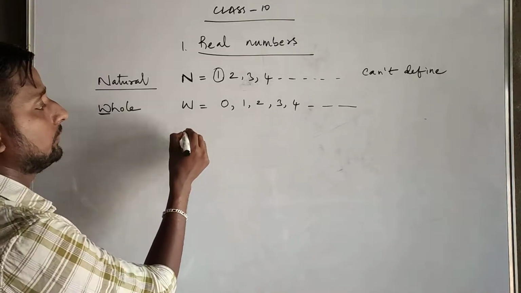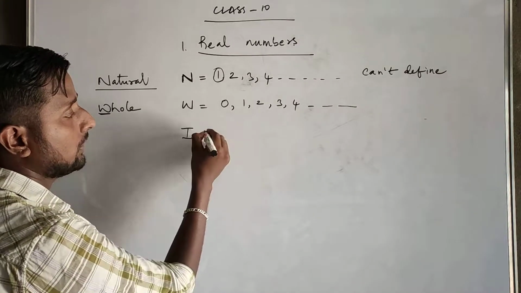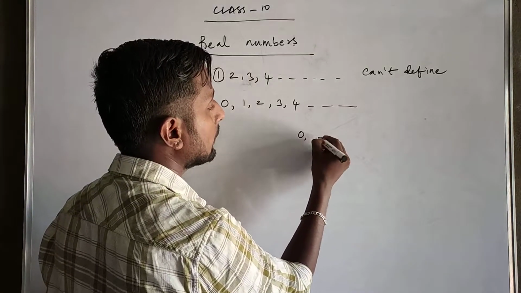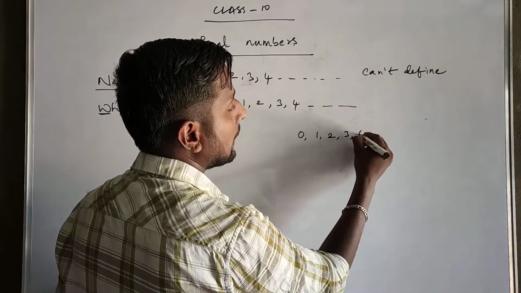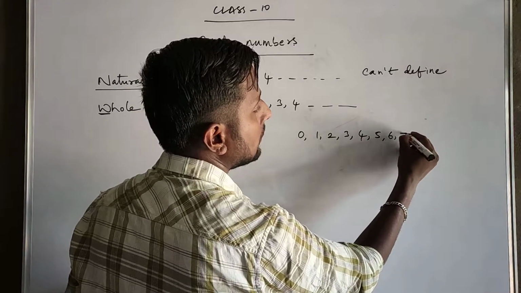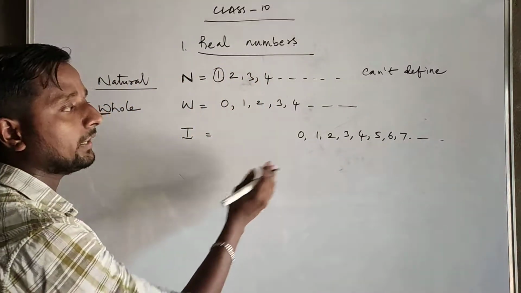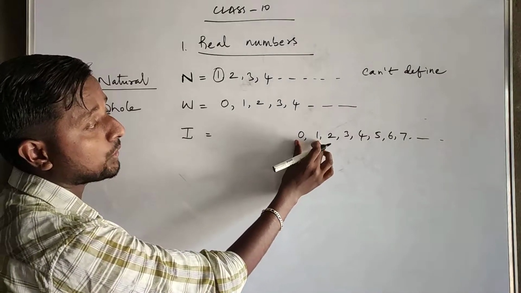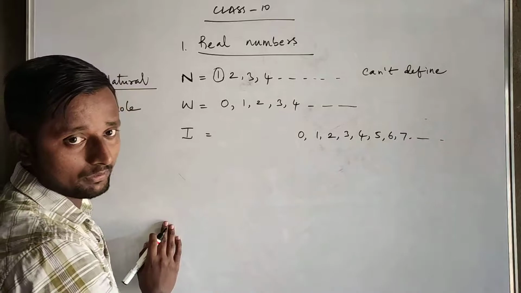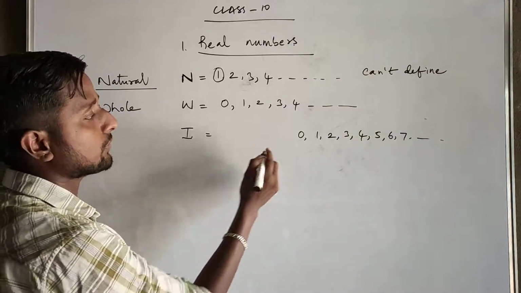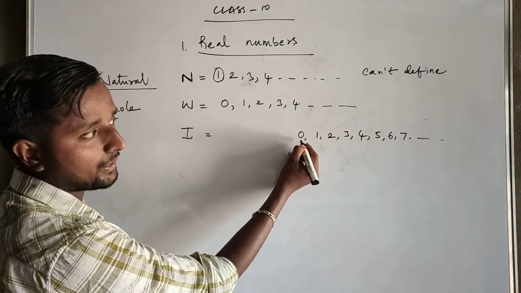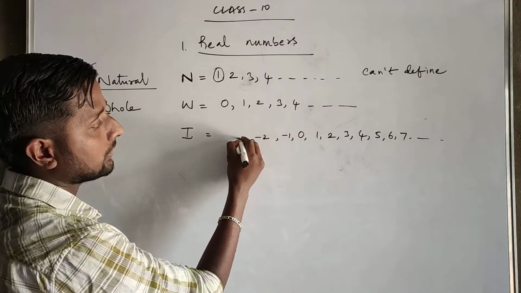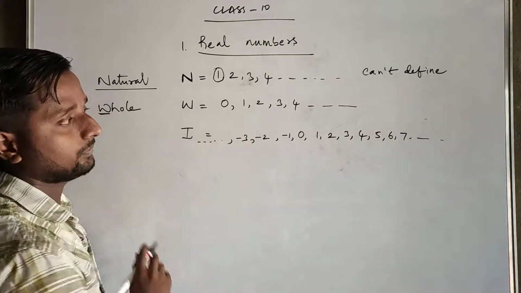Next, integers. Integers are the collection of all whole numbers and their negative parts also. That means 0, 1, 2, 3, 4, 5, 6, 7, and now I am talking about their negatives also. 0 is neither positive nor negative. So 1, minus 1, 2, minus 2, 3, minus 3, and so on.